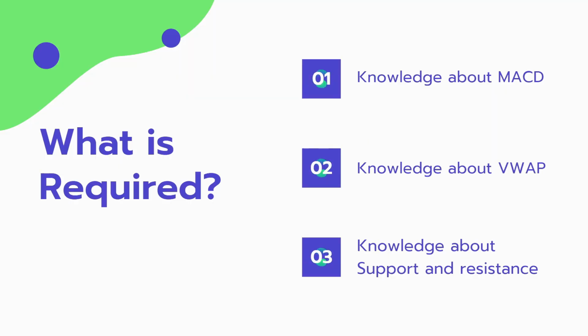What is required? One, knowledge about the MACD, the moving average convergence and divergence. I've made a detailed video on this on my channel. If you guys want to know what it is, you can check that out. Knowledge about the VWAP, volume weighted average price, knowledge about support and resistance levels. So basically the basics of the market.